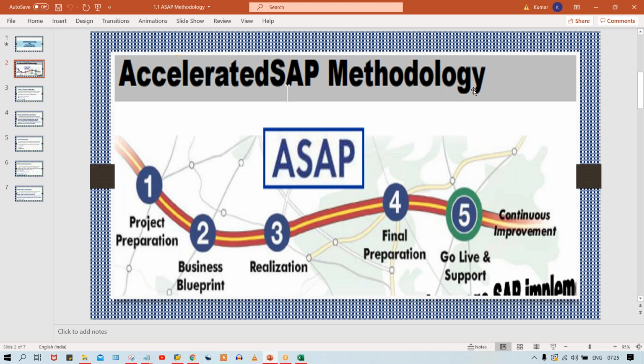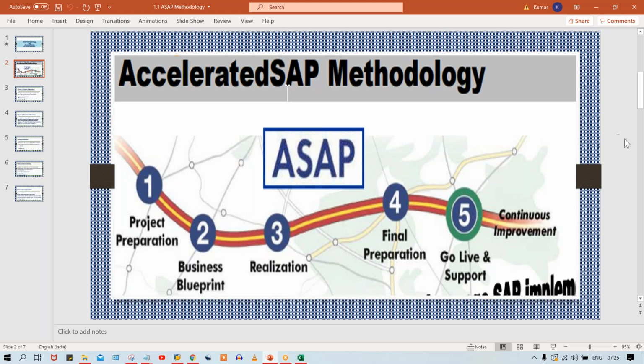So we have this ASAP methodology, and this is going to be followed. ASAP methodology means this entire implementation project is going to be segregated into certain phases. And what are those phases, guys? These are the 5 phases. Every phase has a certain name: project preparation, blueprint, realization, final preparation, and go live. What will happen in each and every phase, you guys need to know, because multiple questions are going to be asked by people from this ASAP methodology, isn't it? So I'll cover all these things in detail.